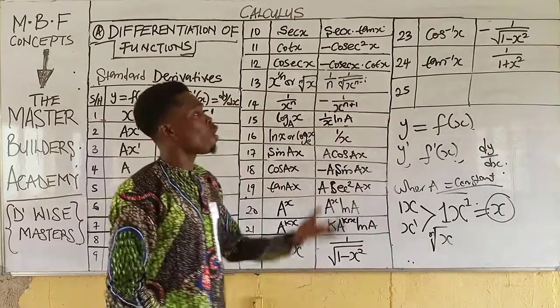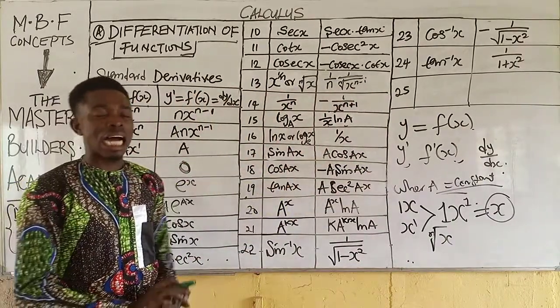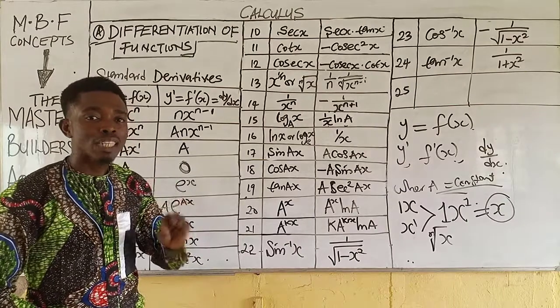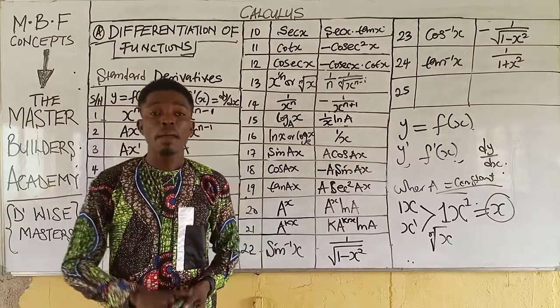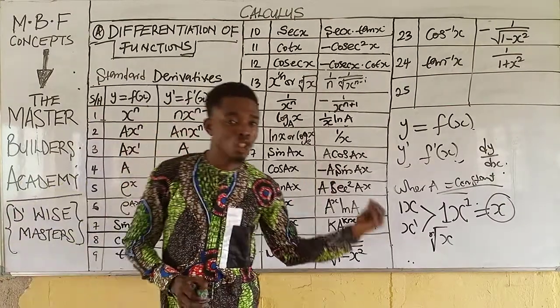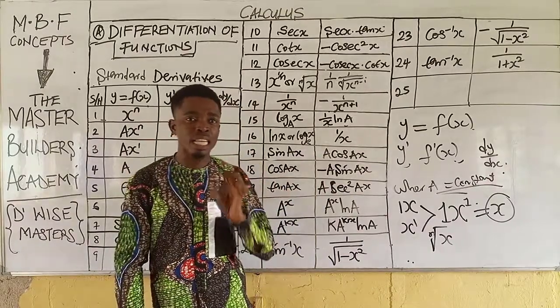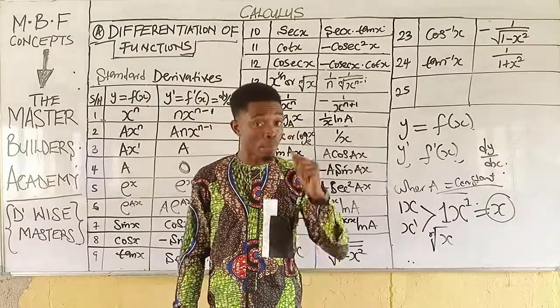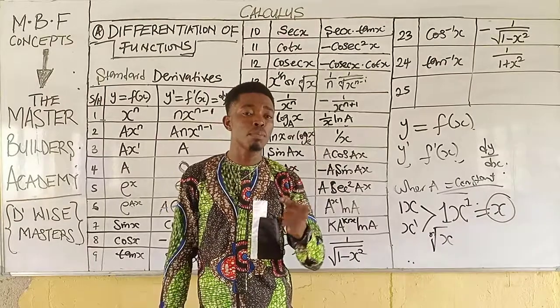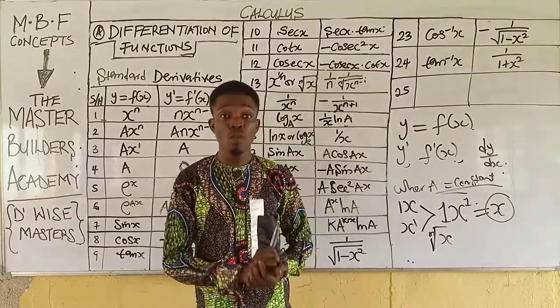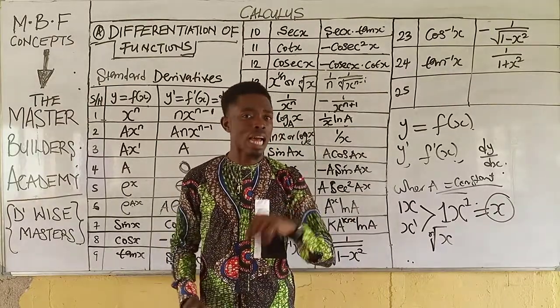These are some of the basic standard derivatives that you need to understand. Please, you must ensure that you understand this particular table very, very well. I repeat, very, very well before you slide down to the next video where we'll be looking at